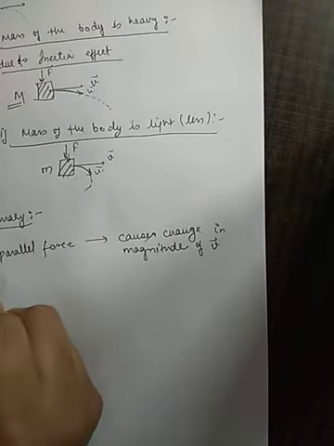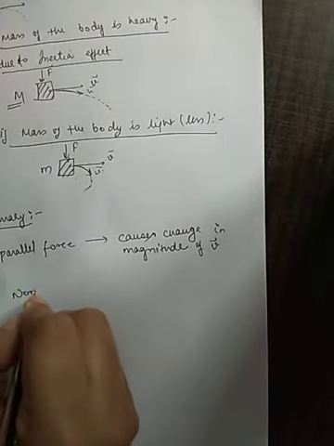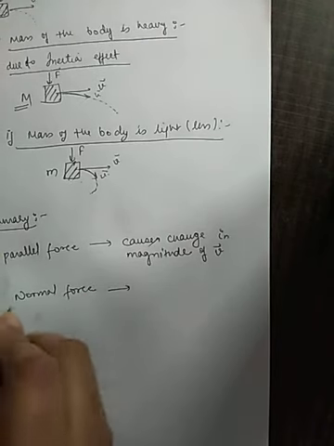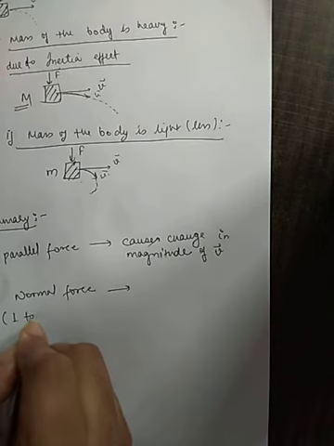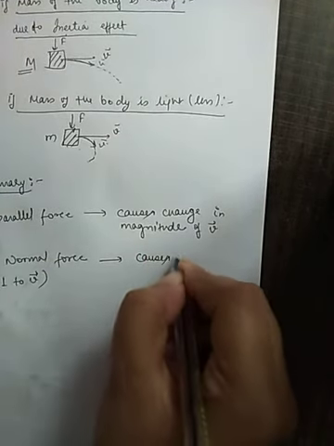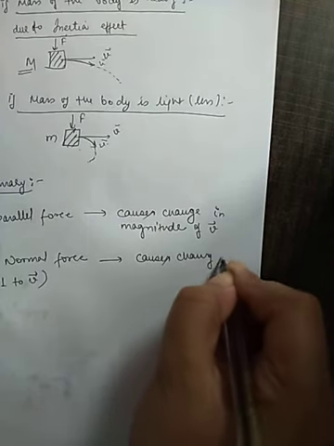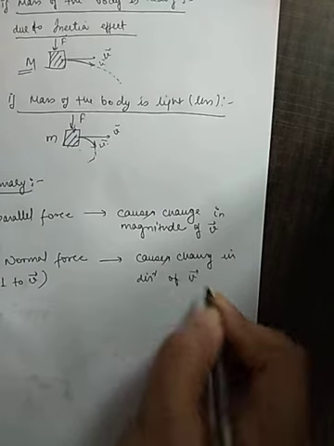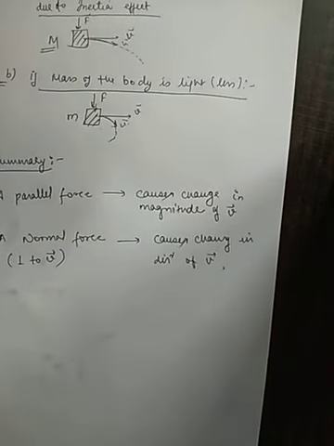And if a normal force is applied, normal force meaning perpendicular to velocity v, then it causes a change in direction of velocity. Okay, this is the summary.